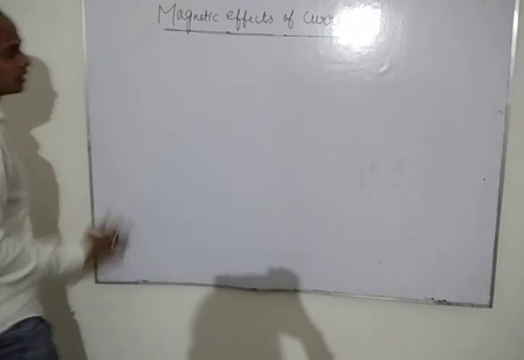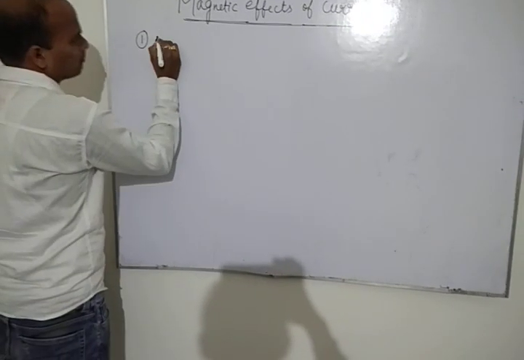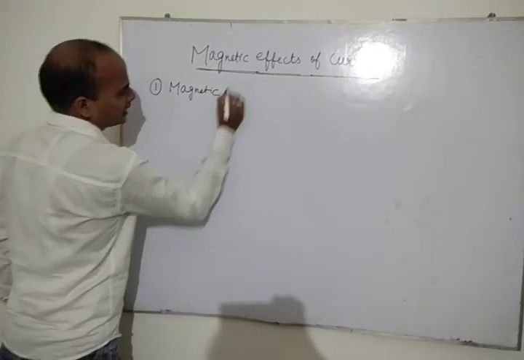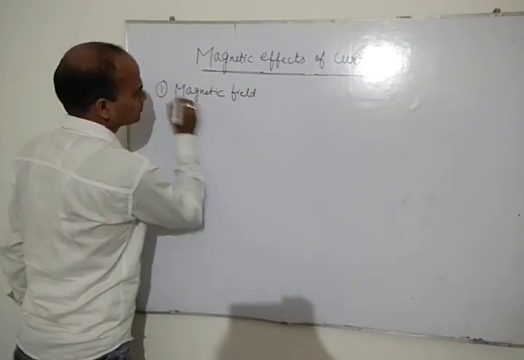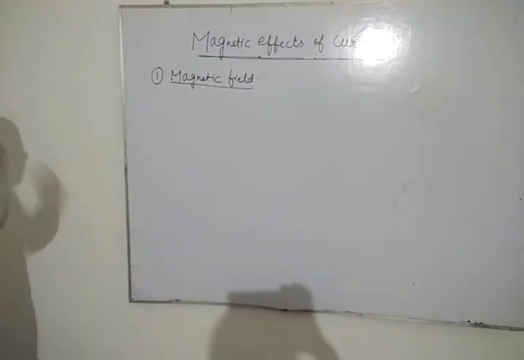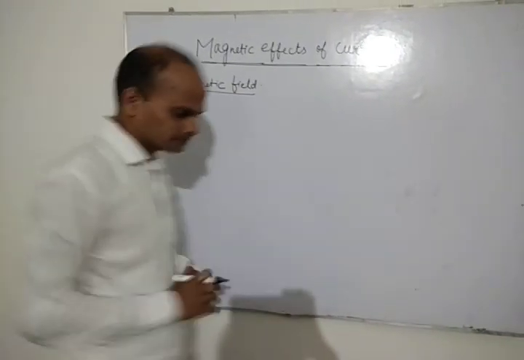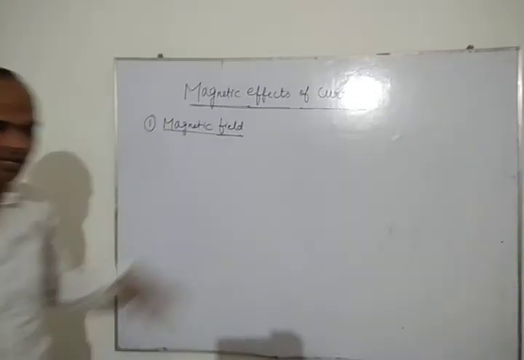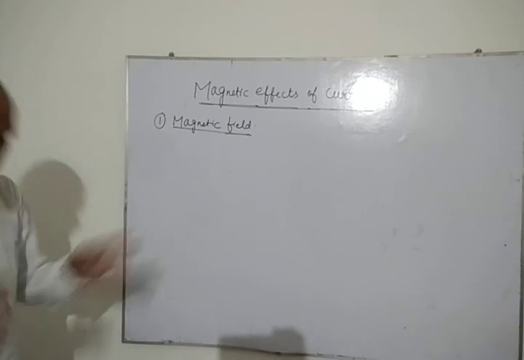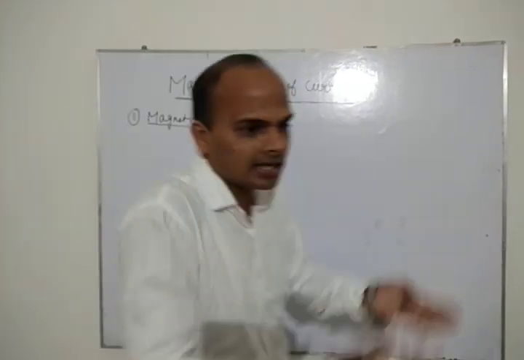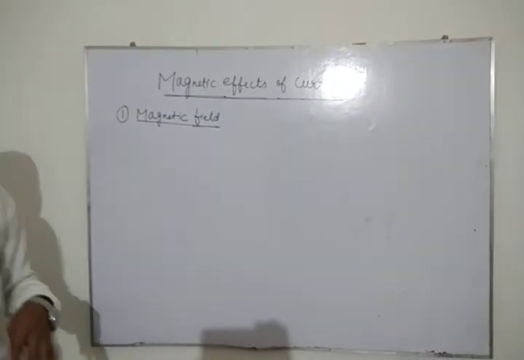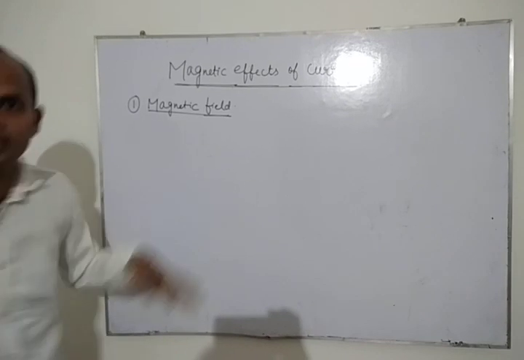Student, now before discussing this topic, you first have to know the meaning of magnetic field. What is magnetic field? First of all, you understand here. Field क्या होता है? Field means एक जगह, एक space, जहां पे बहुत सारे बच्चे खेल रहे हो, या एक ऐसा जगह जहां पे कुछ बच्चे खेल रहे हो, कुछ घूम रहे हो, एक फील्ड में ये होता है.